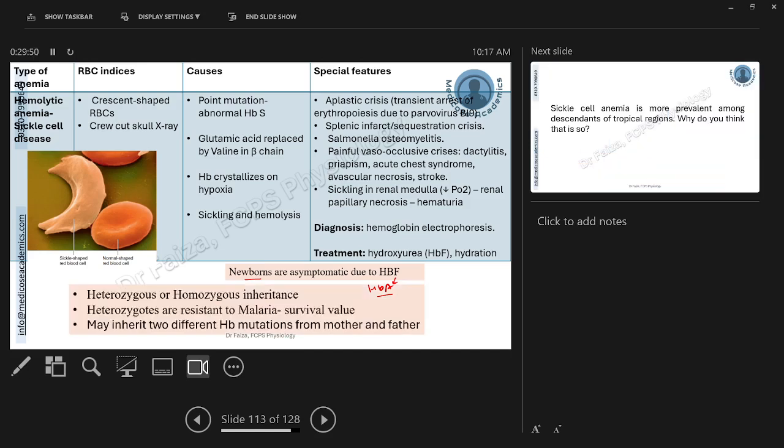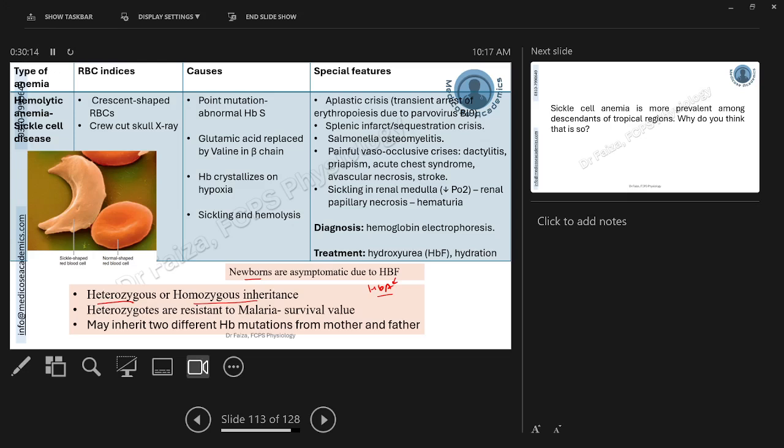Sickle cell anemia is an inherited disorder that may present as heterozygous or homozygous. The homozygous inherited patients will be having full-blown sickle cell anemia, whereas heterozygous patients will be silent carriers and present with just a minor anemia, and that is sustainable with life.